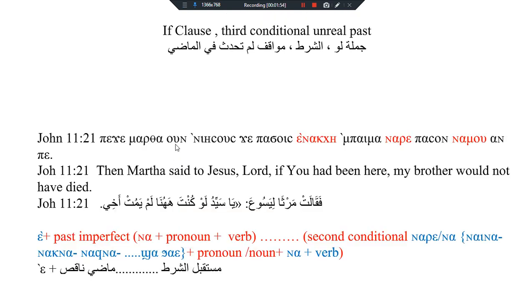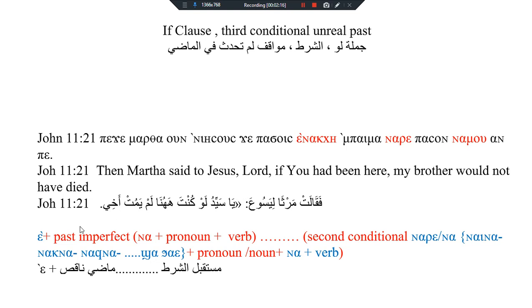An example: Beji marsa on in Isos Jeba choice Inaki embaima nari pason na mo an be. Then Martha said to Jesus, Lord, if you had been here, my brother wouldn't have died.